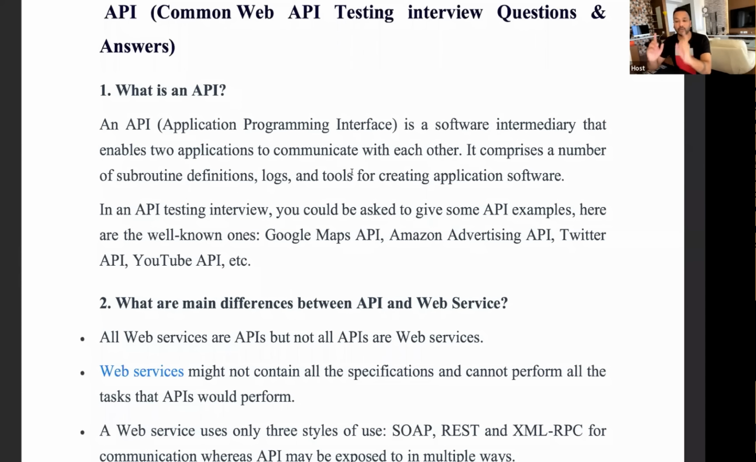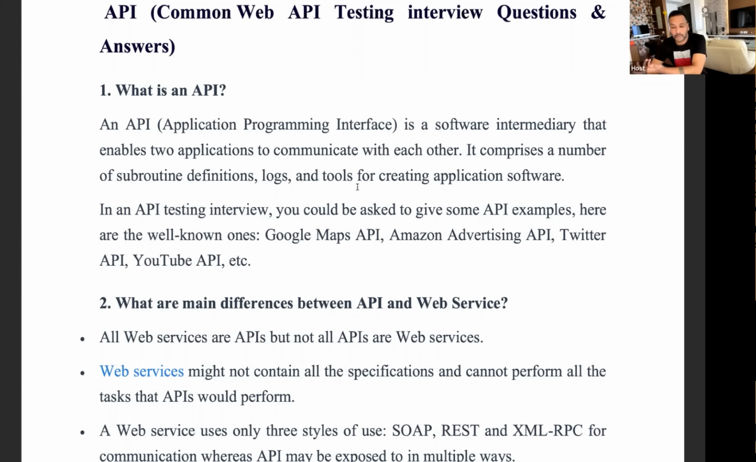To communicate between two systems, we always use APIs. For example, in real-time there are hundreds of examples where, without an API, you cannot create any web application, because whenever you have to read data from the database, or whenever you have to integrate with some third-party systems, everywhere you need an API.